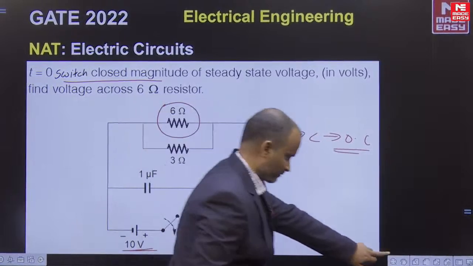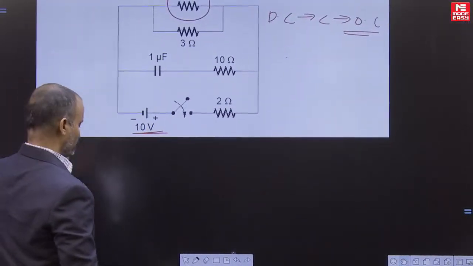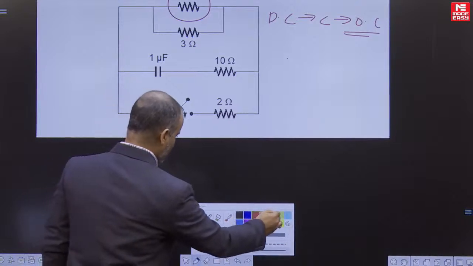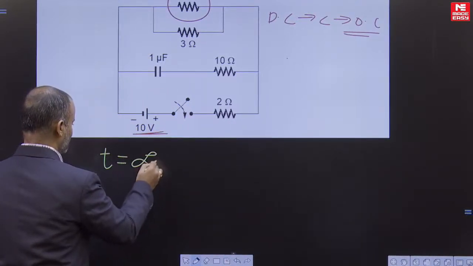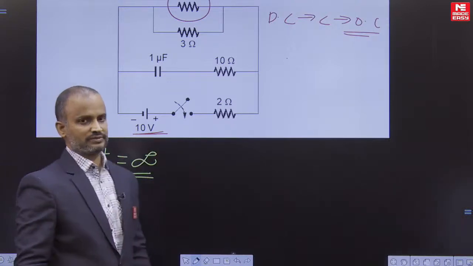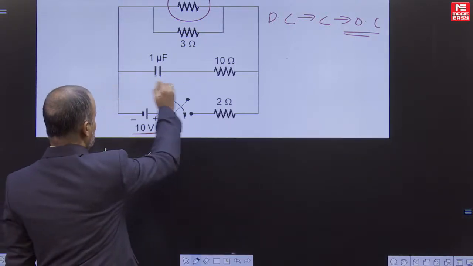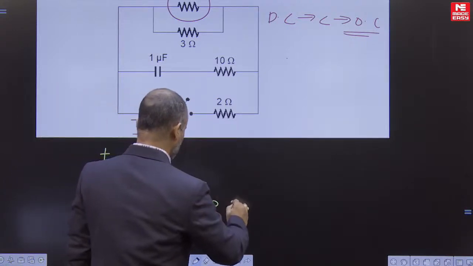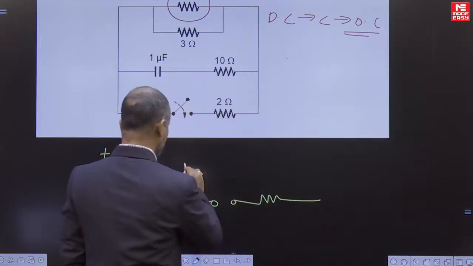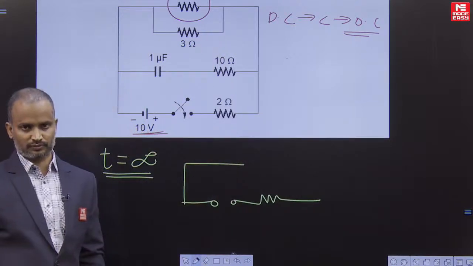Then if you develop the figure at steady state condition, steady state means indirectly we can conclude t equals infinity. Under steady state condition, we just concluded the capacitor behaves as an open circuit. The capacitor branch is open circuited. Now our requirement is the voltage across the 6 ohm resistor.